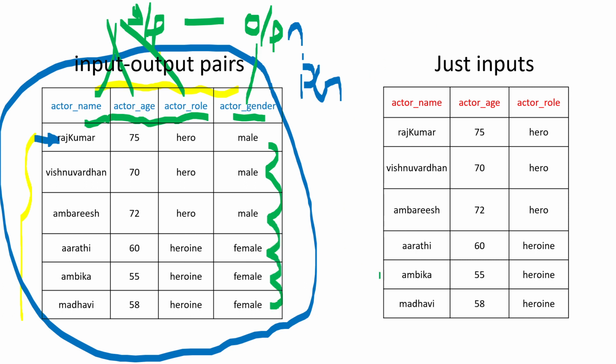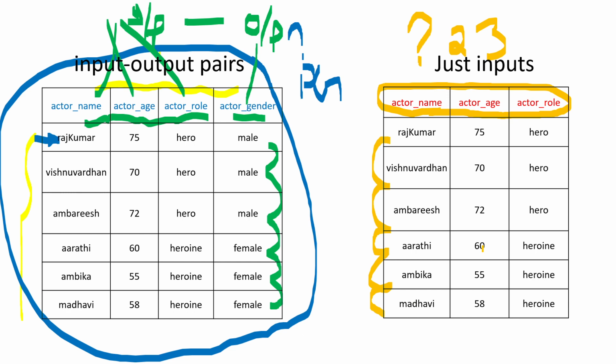Now we shall take another interesting scenario. Let us consider this is the given data set, and the problem that you are trying to solve is that you need to create groups. The groups may be 2 groups or 3 groups. It depends on the data set and on the problem statement. In this case, actor name, actor age, and actor role all act like inputs, and these are also nothing but observations.